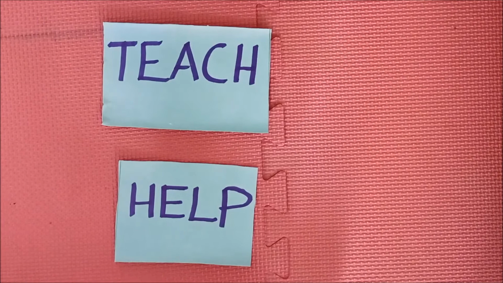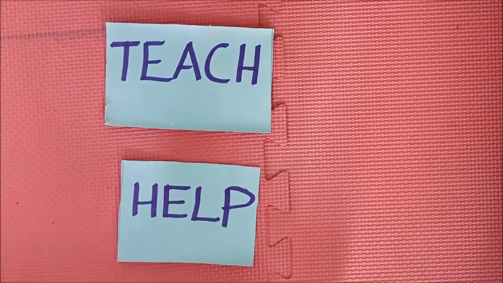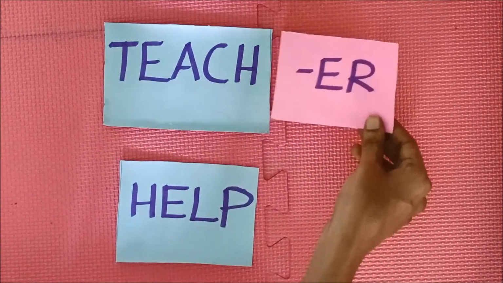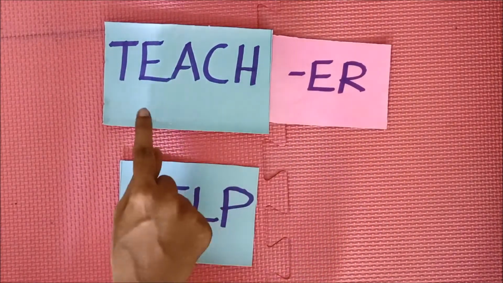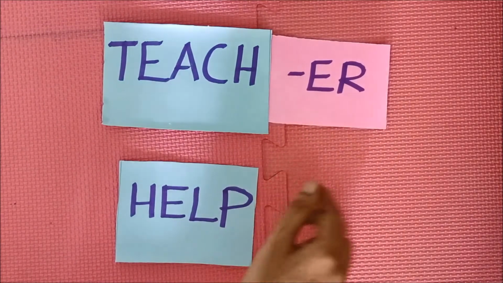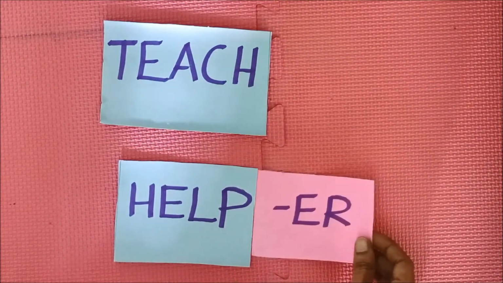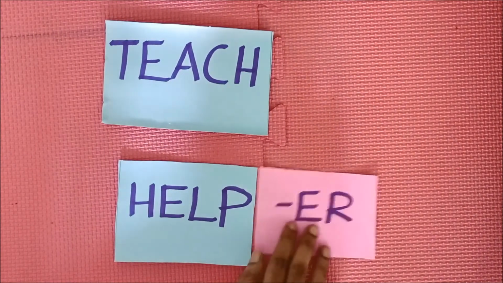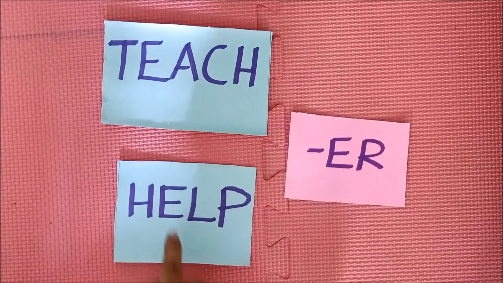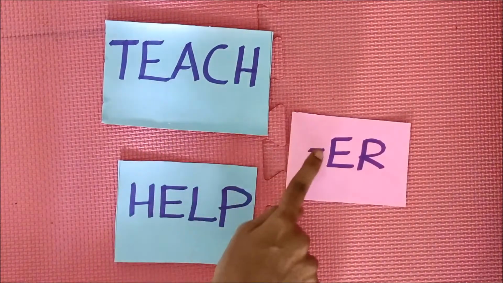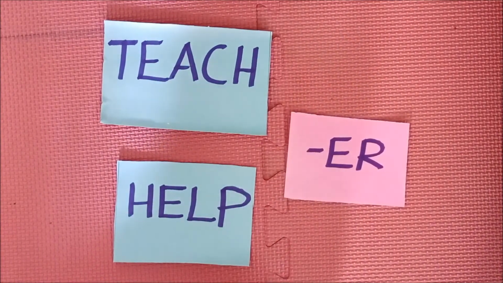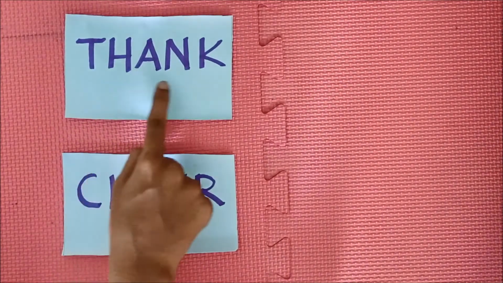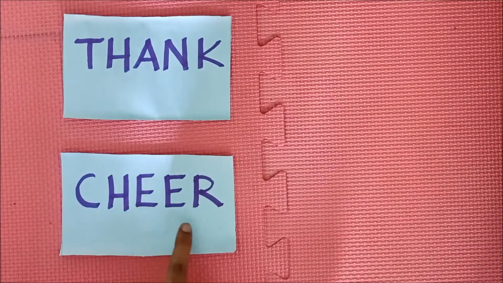And the next two words are teach, help. So these are the root words. Now I am going to add the suffix er. So teacher, T-E-A-C-H-E-R. Likewise, I am going to add this er to help, H-E-L-P-E-R, helper. So this er comes to both these root words. Teacher, helper. Next, the root words are thank, T-H-A-N-K, and cheer, C-H-E-E-R.